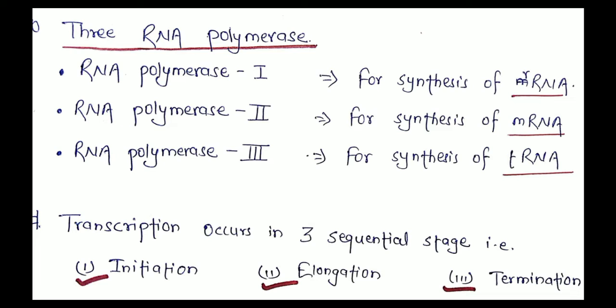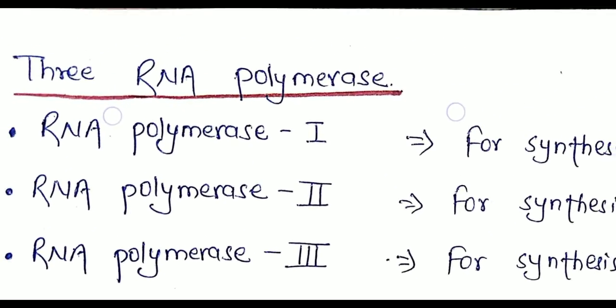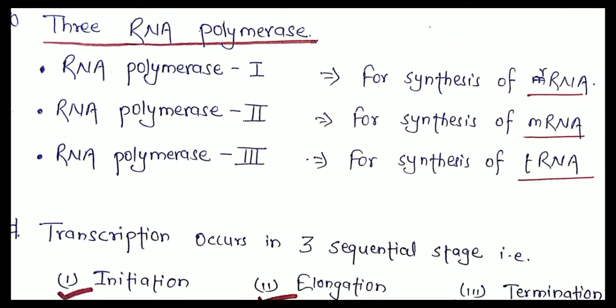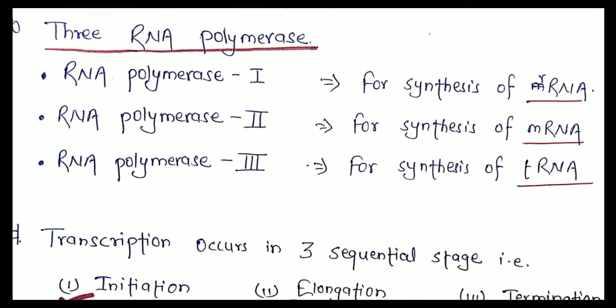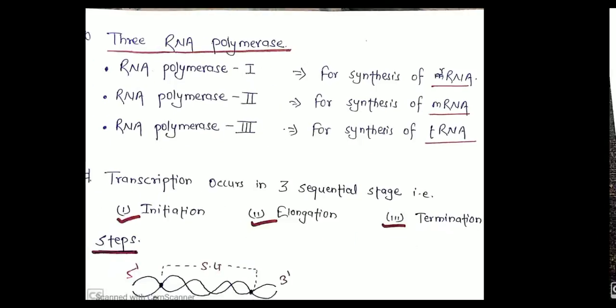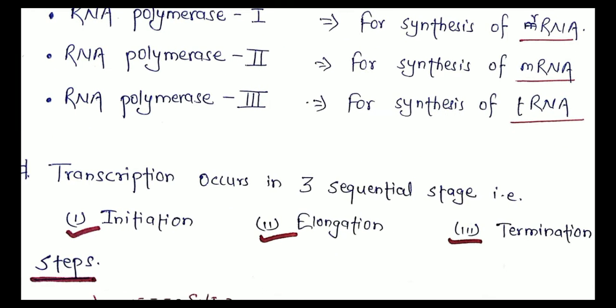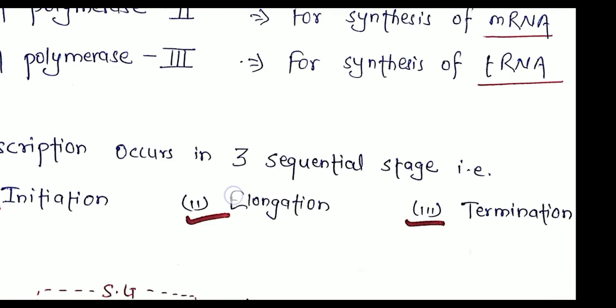Now let's know some terms about RNA polymerase and its types. RNA polymerases are the main enzymes to carry out the transcription process, and they are of three types: RNA polymerase I, RNA polymerase II, and RNA polymerase III. RNA polymerase I helps in the synthesis of rRNA, II helps in the synthesis of mRNA, and III helps in the synthesis of tRNA. Transcription occurs in three sequential stages: initiation, elongation, and termination.